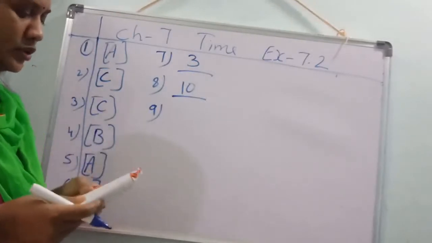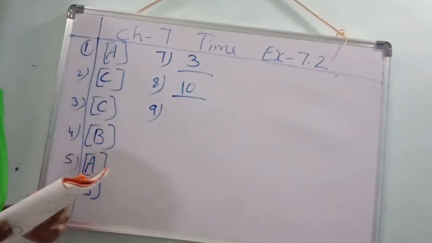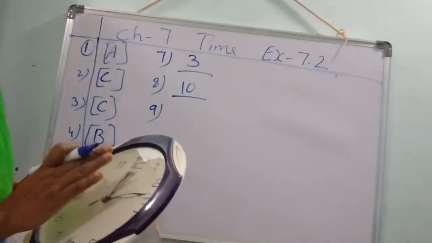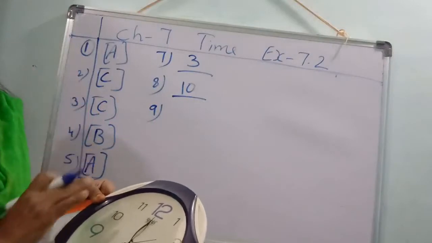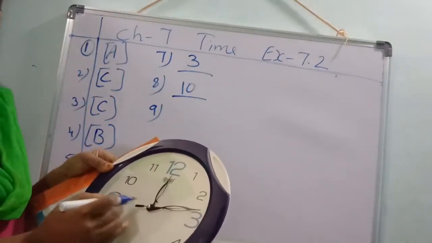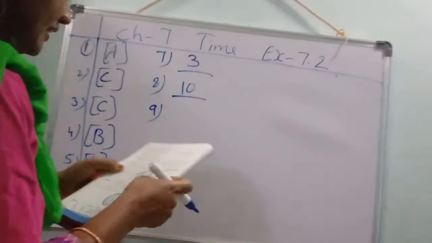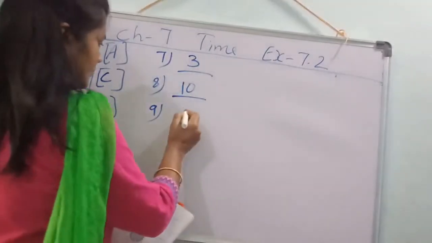At 1:45, the minute hand is at. 1:45 means 2 o'clock is still 15 minutes away, so the minute hand is at 9. Understood? Quarter means 15 minutes. Like that. Understood, children? 9.